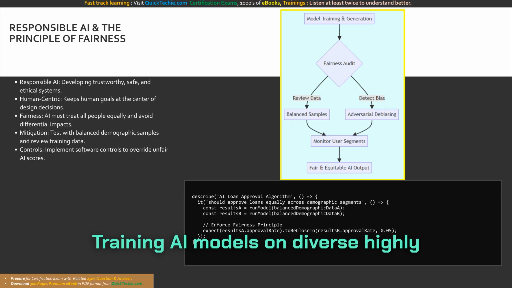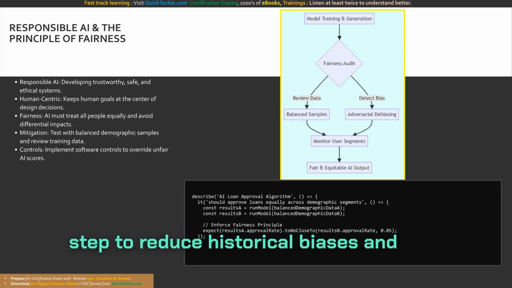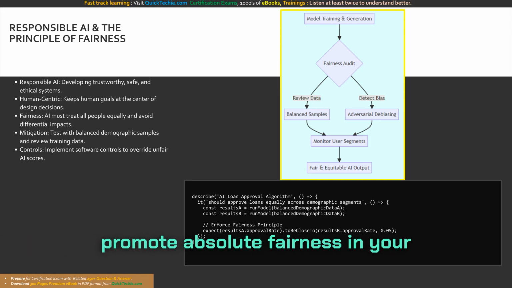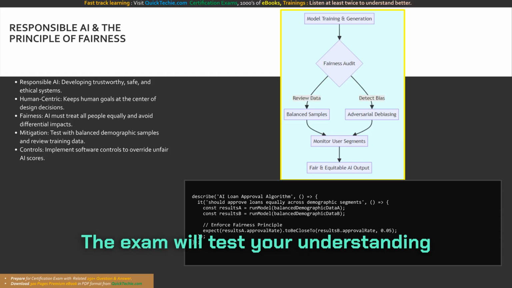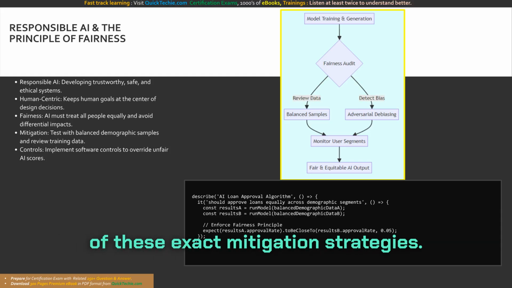Training AI models on diverse, highly balanced data is the fundamental first step to reduce historical biases and promote absolute fairness in your enterprise applications. The exam will test your understanding of these exact mitigation strategies.